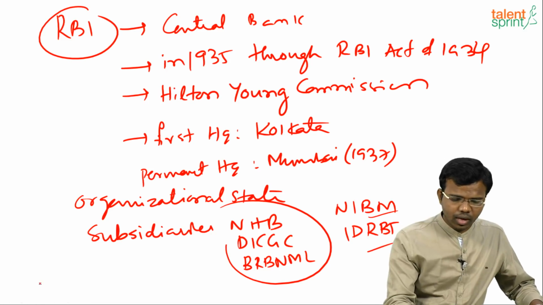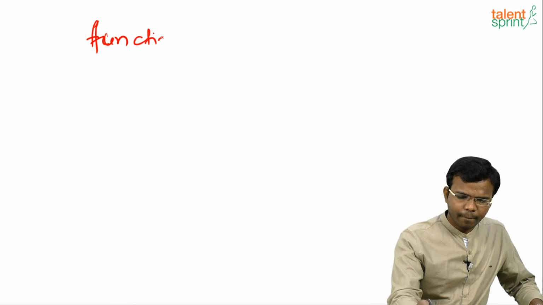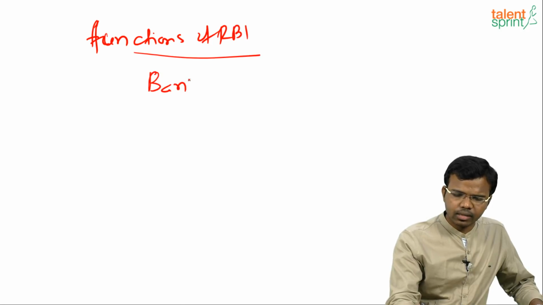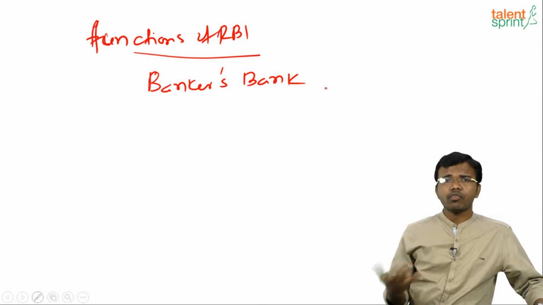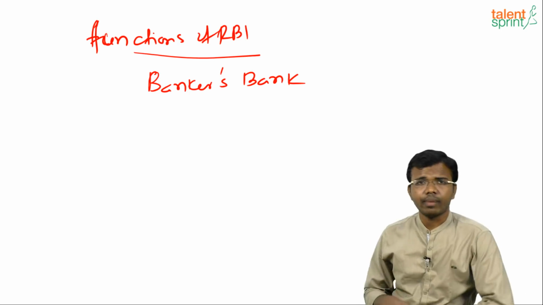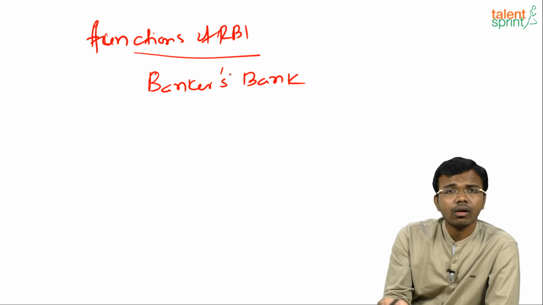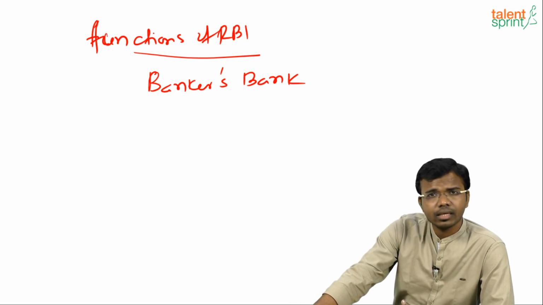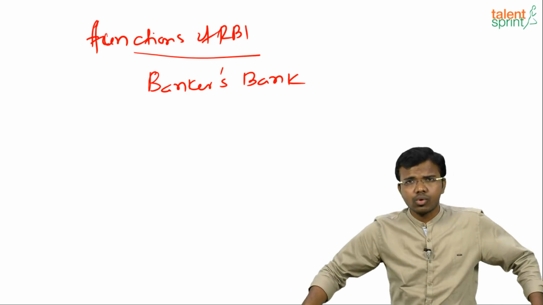And what are the functions of RBI? RBI functions as the banker's bank, because it is the head of all banks in India, even a foreign bank functioning as a branch in India. If a bank closes its shutters and runs away, where do the depositors go?